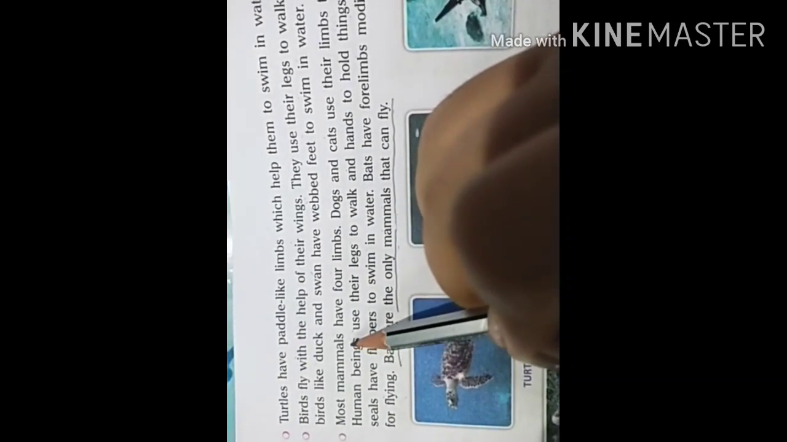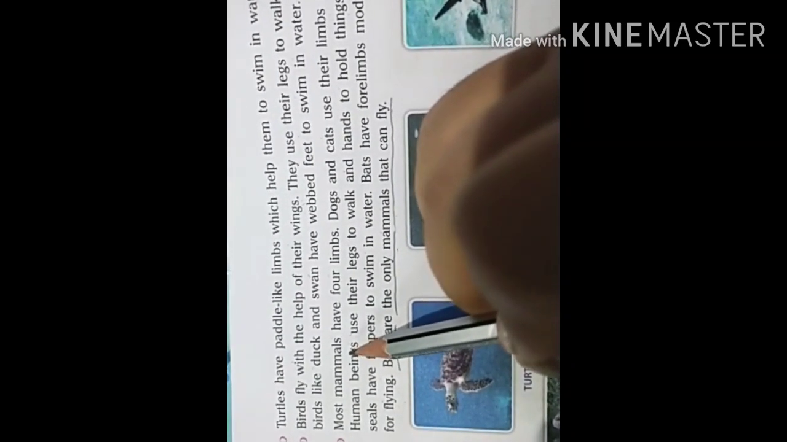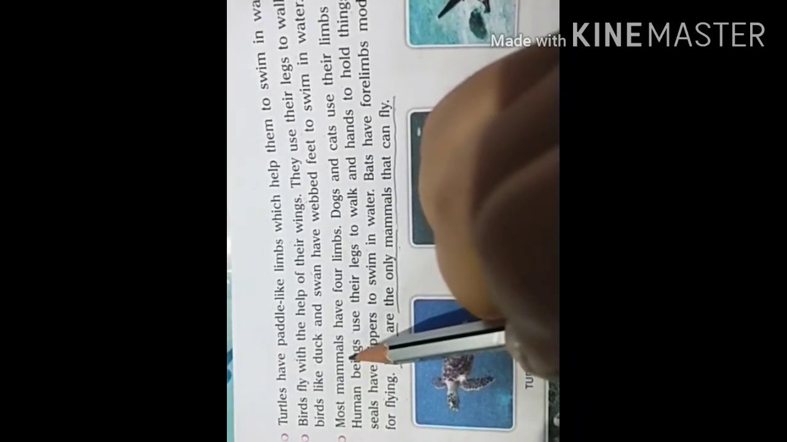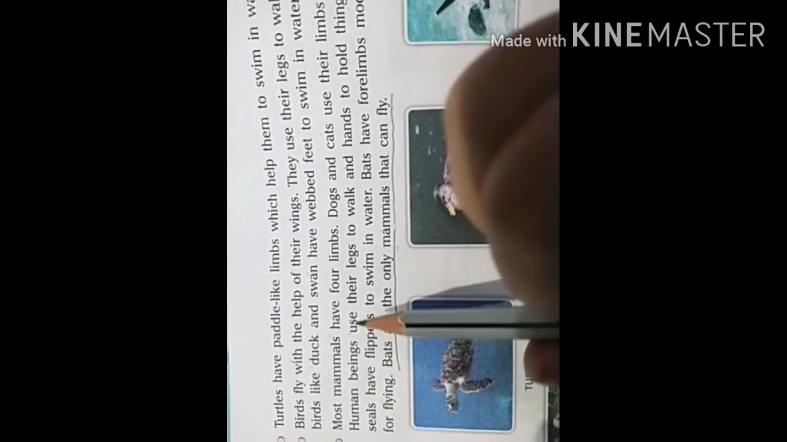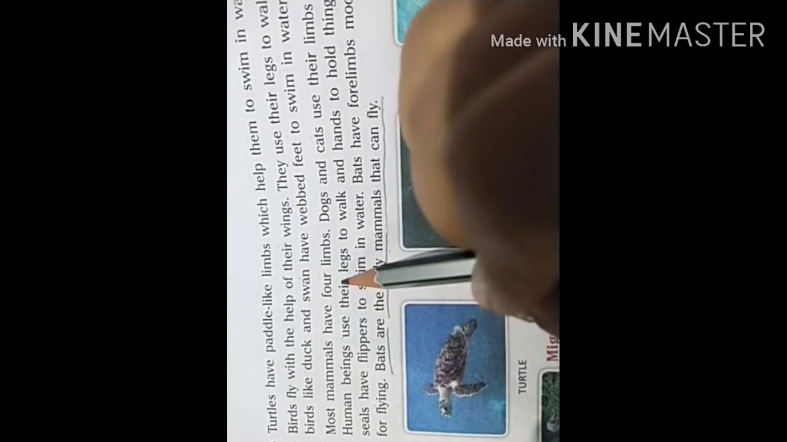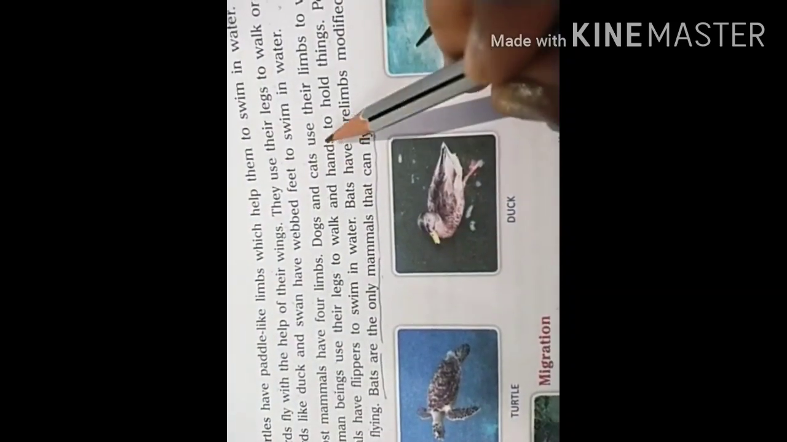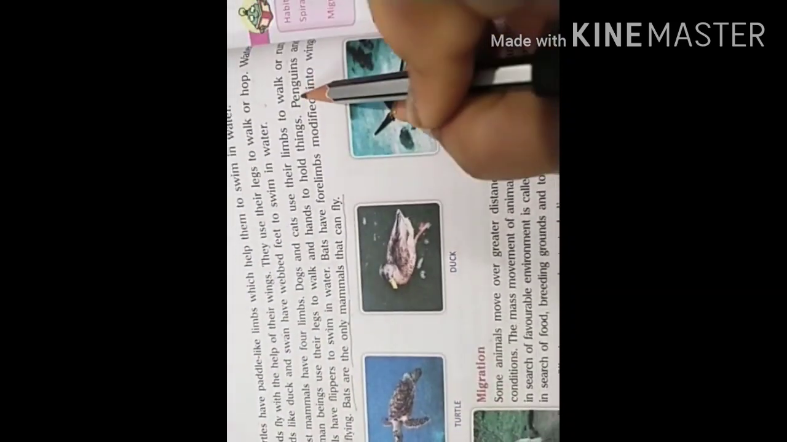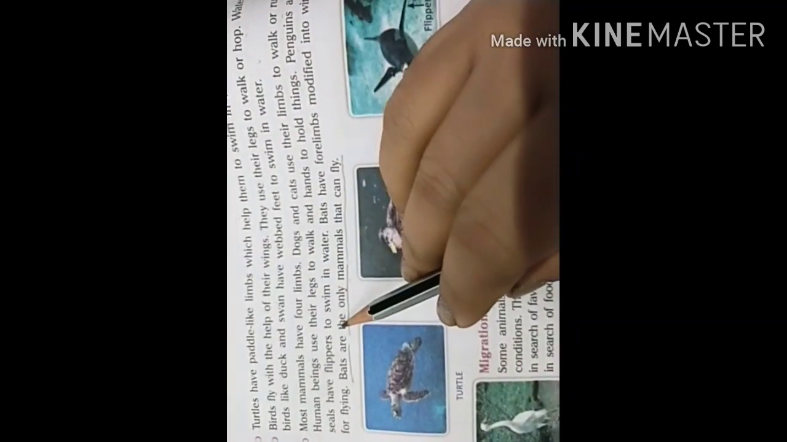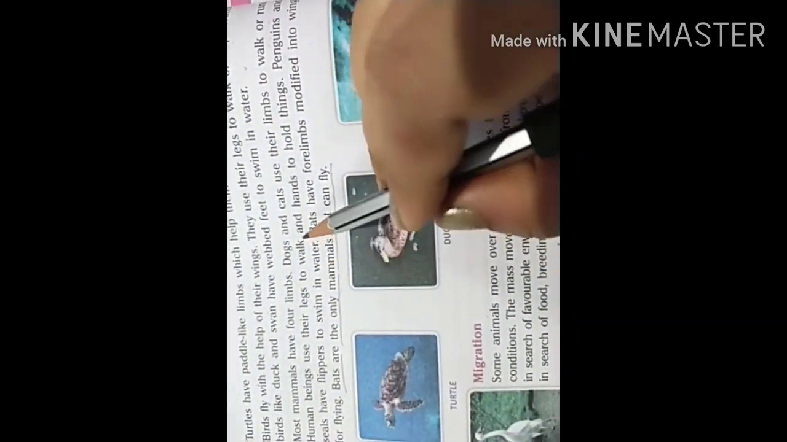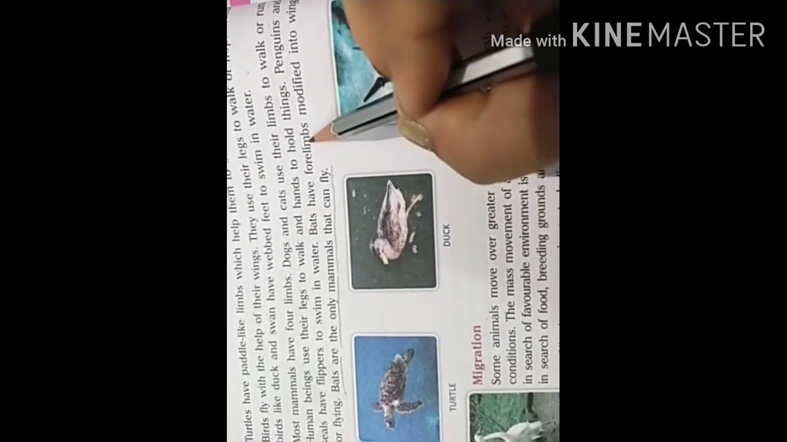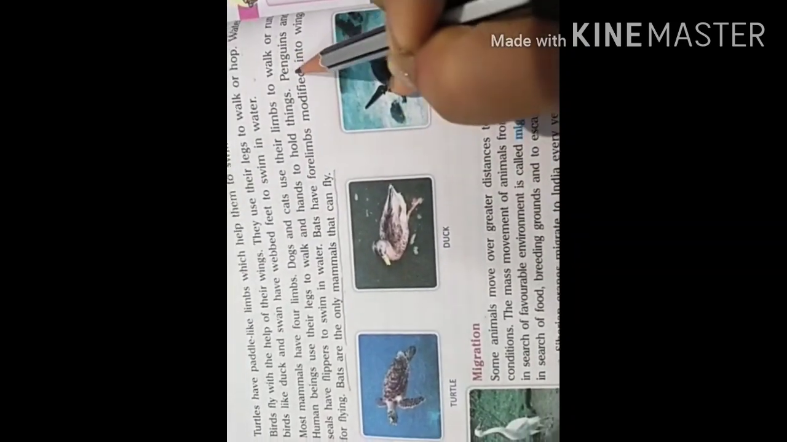Now the last point of this chapter is mammals. Mammals are the group of animals who give birth to their young ones. All the mammals have four limbs, like dogs, cats, lions, tigers. They move by their legs, and humans have two legs for walking and two hands for doing different tasks.